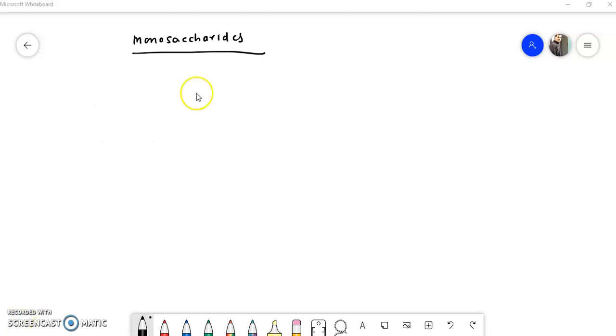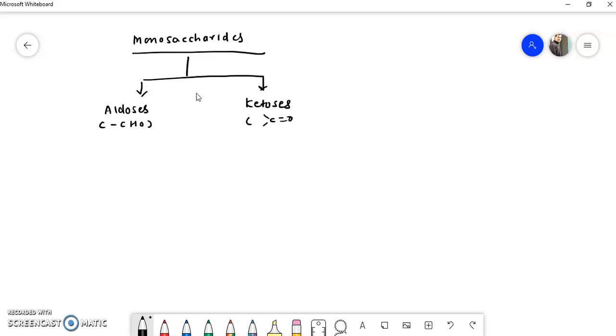Now these monosaccharides are again classified basically into two types. The first type is aldoses, and the second type is ketoses. The name itself indicates that aldoses have a CHO group, and ketoses have a keto group.